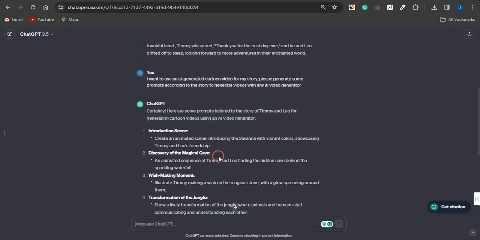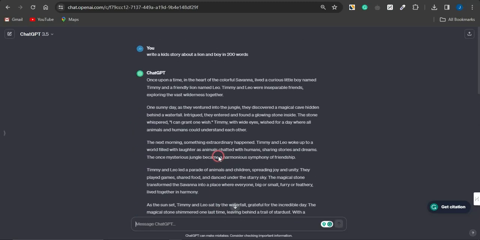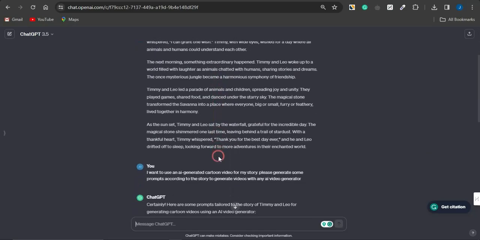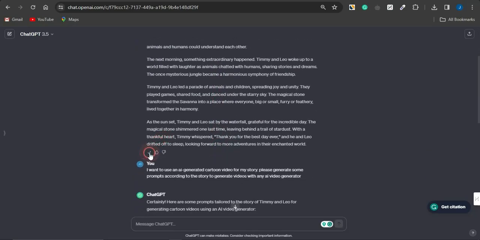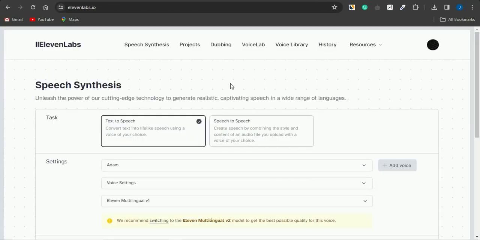So what we need to do first of all is to go to the story which was created by ChatGPT and simply copy it. Then we're going to move on to step 2, which involves converting that story into a voiceover or into speech. There are a lot of cool AI tools out there that you can use to do that, but a very cool one I prefer is this platform called 11labs.io, which you can sign up for absolutely free utilizing your email address.